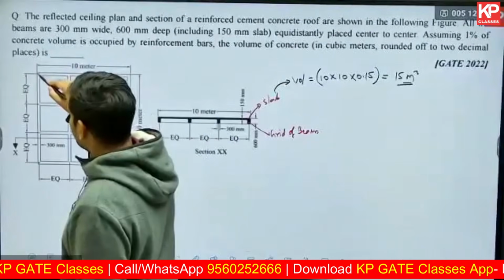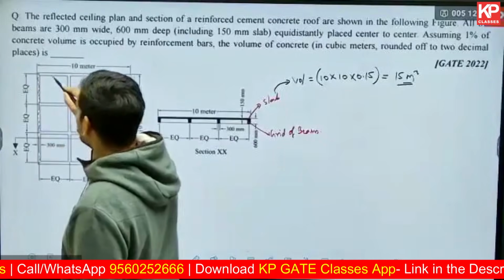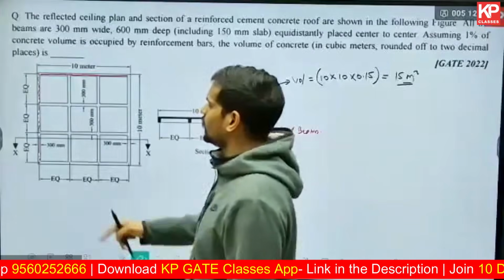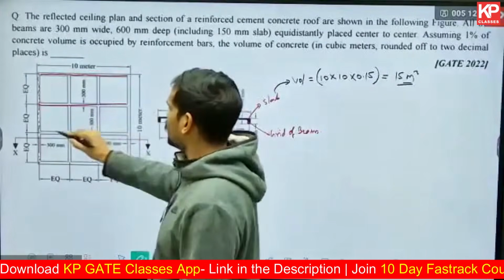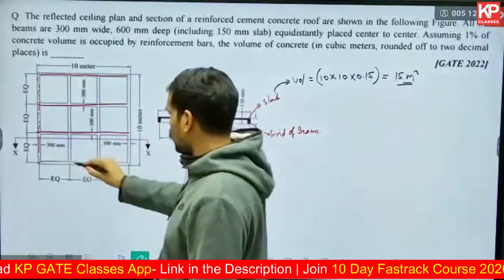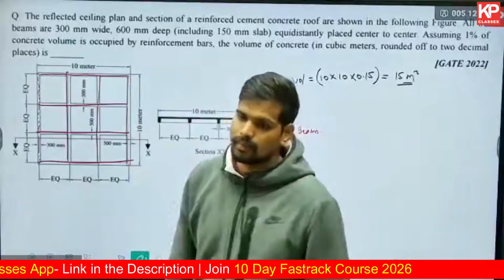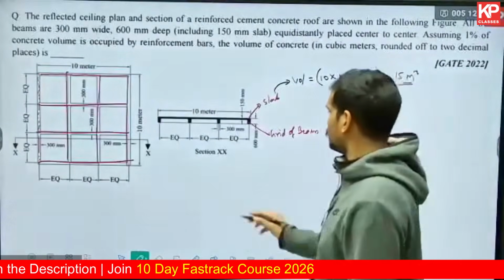We'll subtract the deductions later on. First, let us find out the cumulative length of the center line. There are 1, 2, 3 and 4 horizontal lines, and 1, 2, 3, 4 vertical lines. All the lines will be of the same length. Tell me what is the length of each line in that grid?